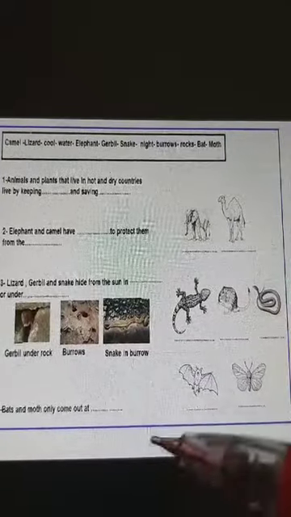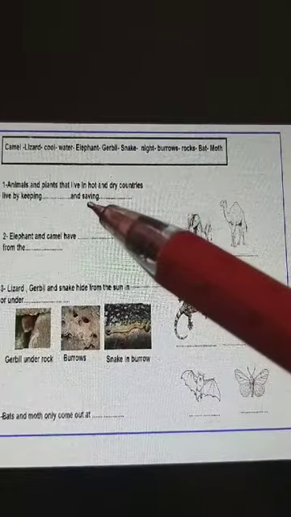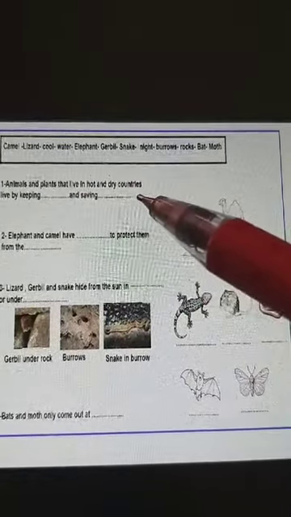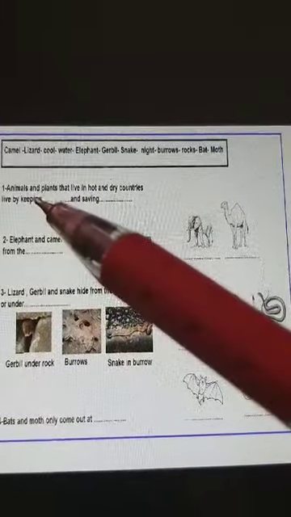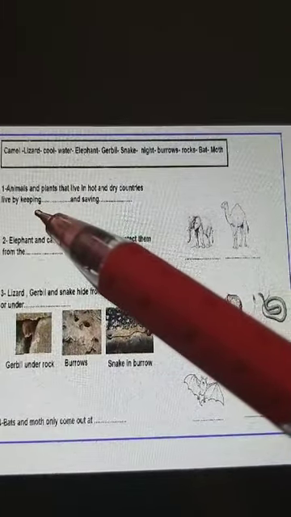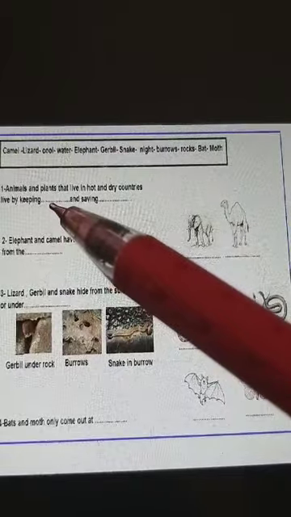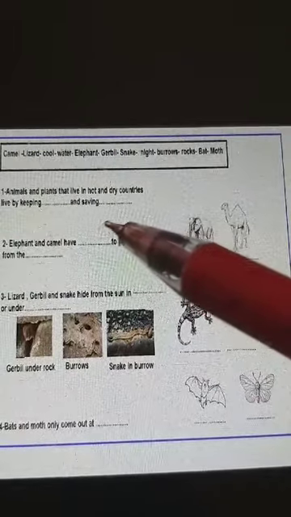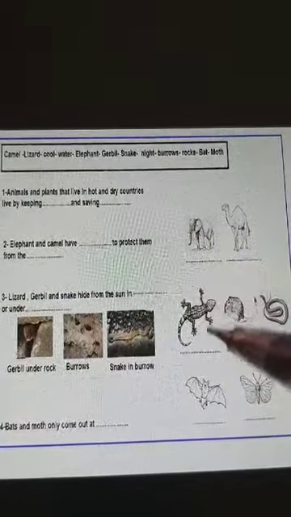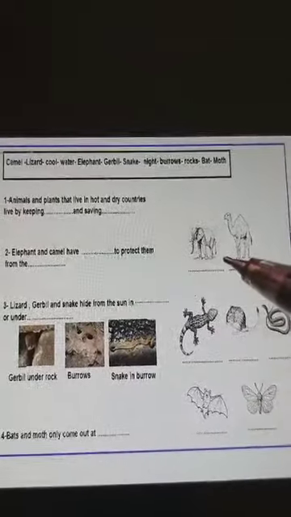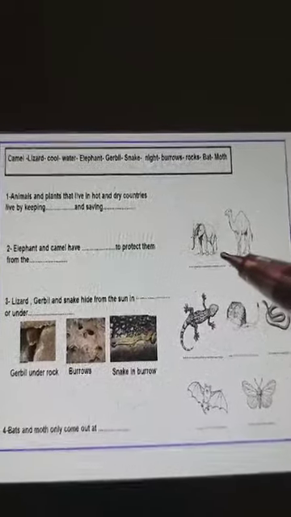After that, we talked about the animals' adaptation in the hot and dry countries. Animals and plants that live in hot and dry countries in the Middle East live how? By keeping cool and saving water inside their bodies to stay alive.